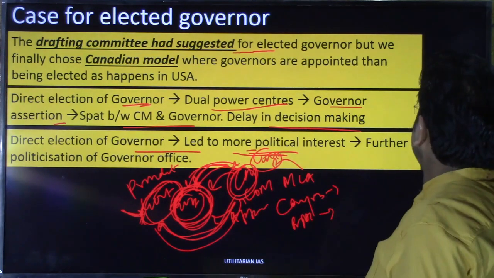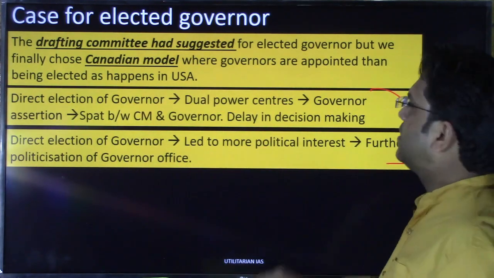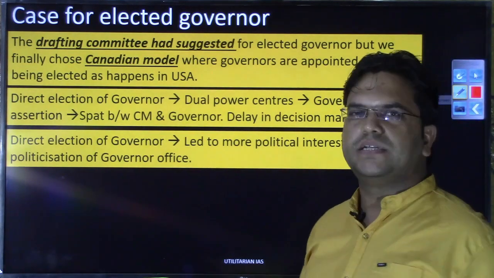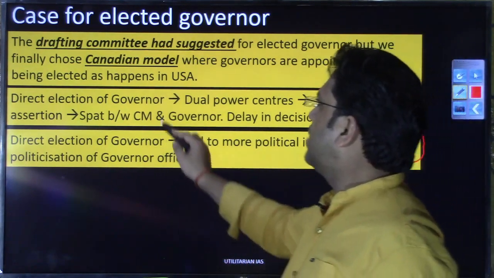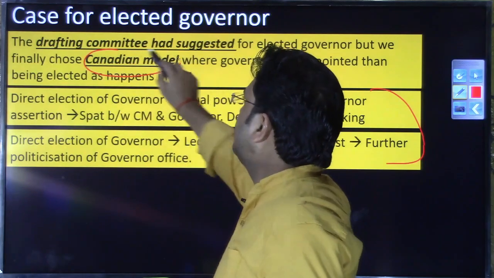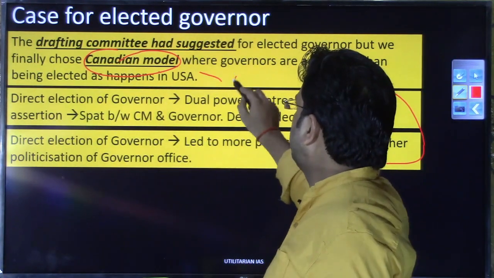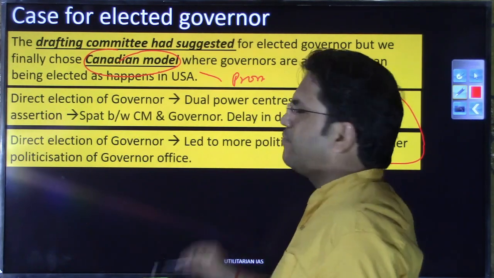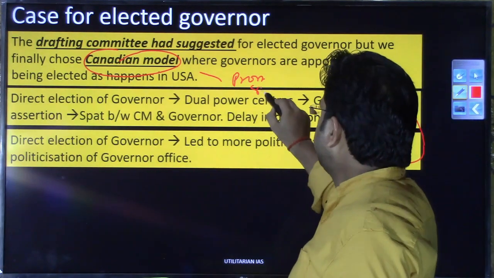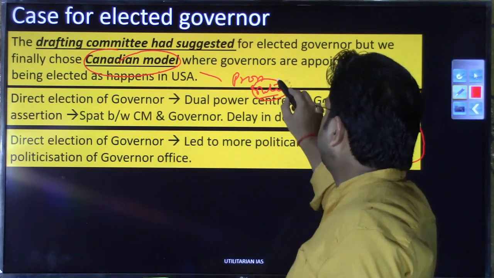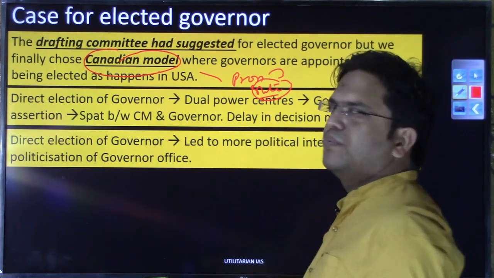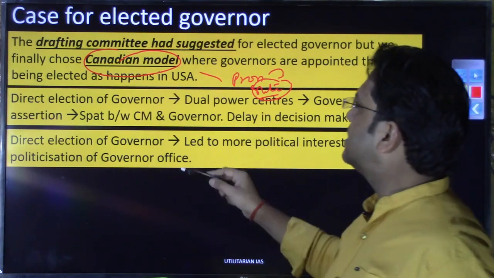So it is because of these reasons, right, that we finally decided that the governor will be appointed. And finally we followed this Canadian model. In the Canadian model you have this appointment. They also have provinces like us. What we call states here, in Canada are called provinces. So in their provinces as well, the governor is appointed.